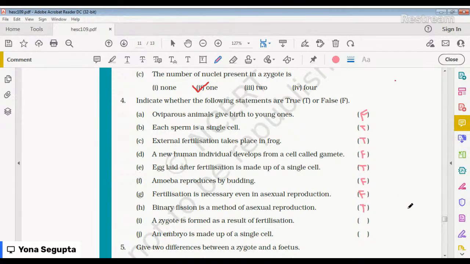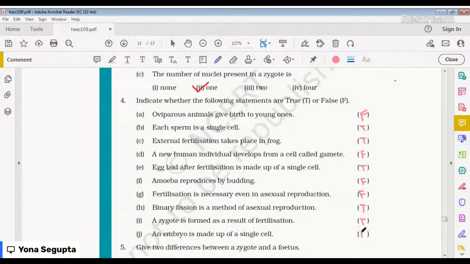Next is, a zygote is formed as a result of fertilization. It is absolutely true. It has to first fertilize and then it will turn into a fetus. Next is, an embryo is made up of a single cell, and this is false.